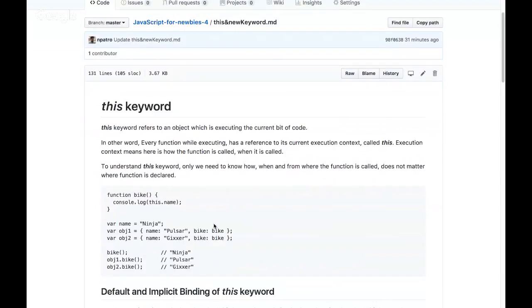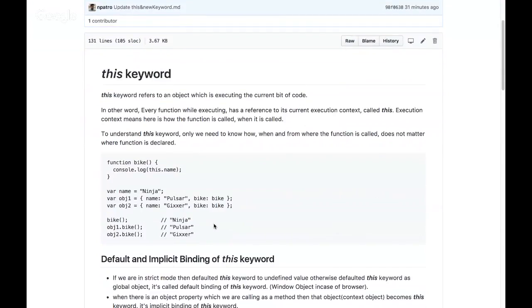Let's say here there is a function bike, in which I'm doing a console log and mentioning this.name. Then we have a global variable called name, to which I've given the value Ninja. Then I have two objects.